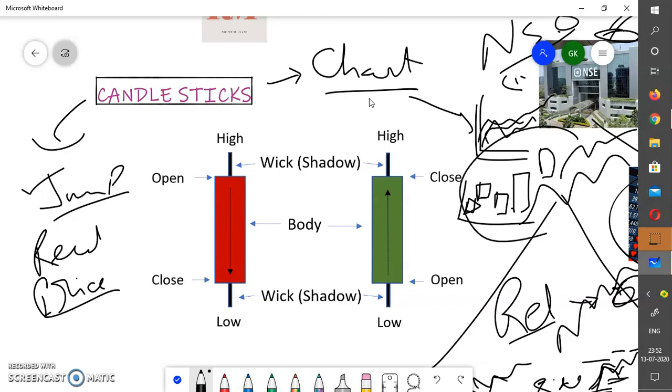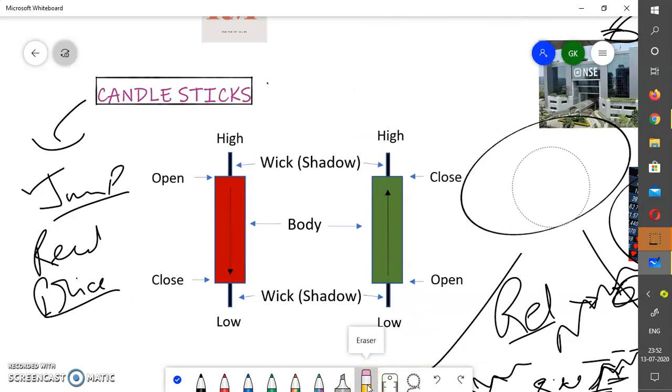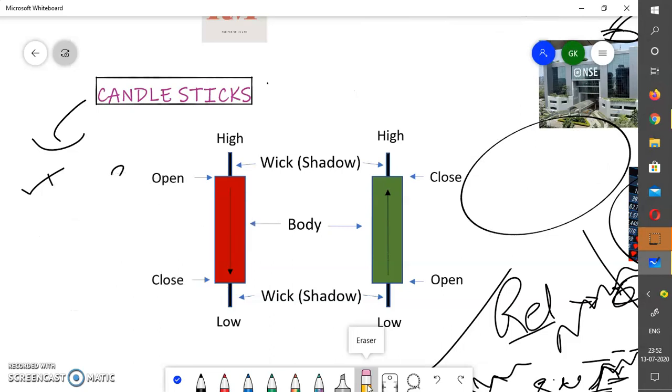So it's just a simple thing. What it is in the candlestick is the body form. It always forms like a candle.